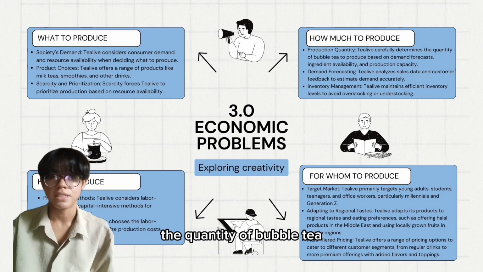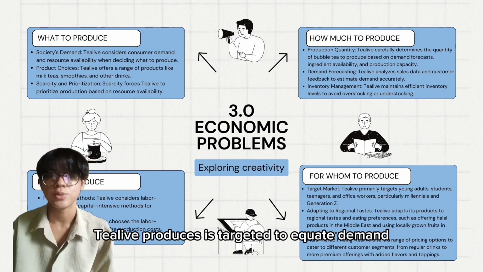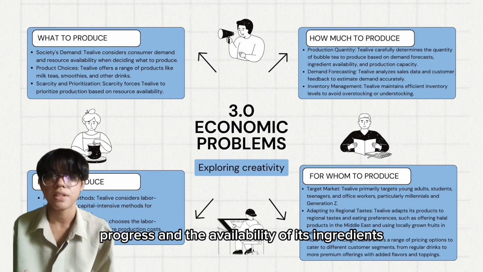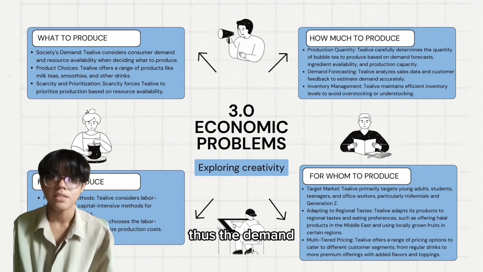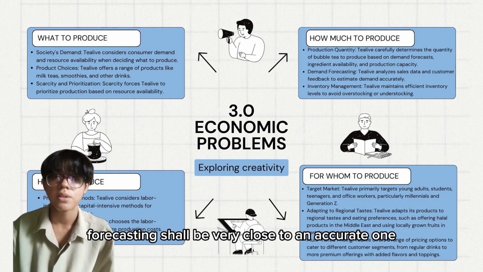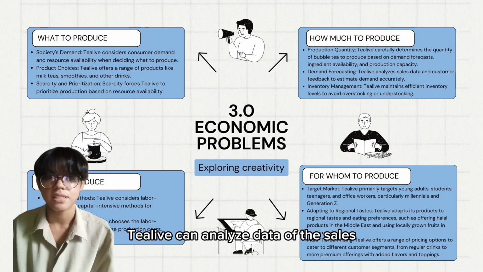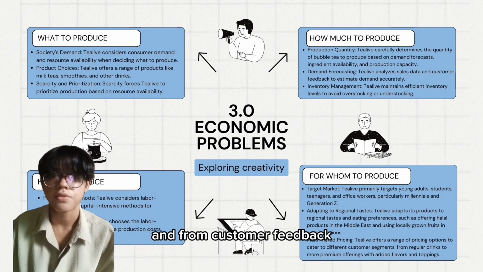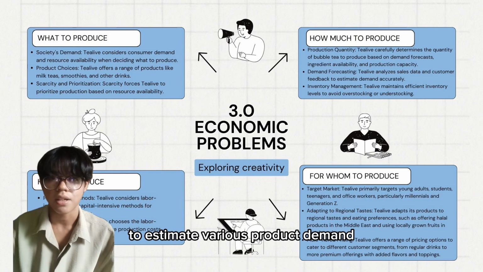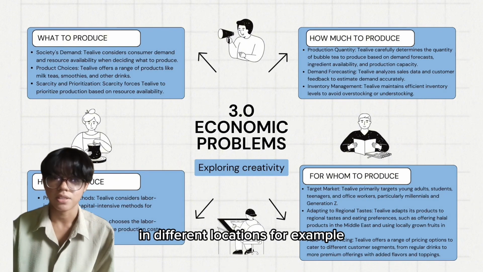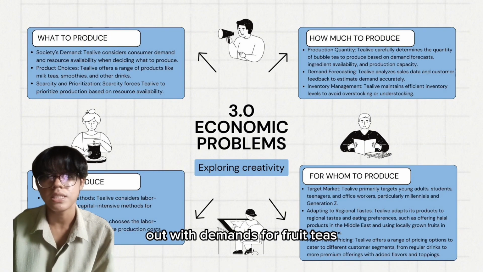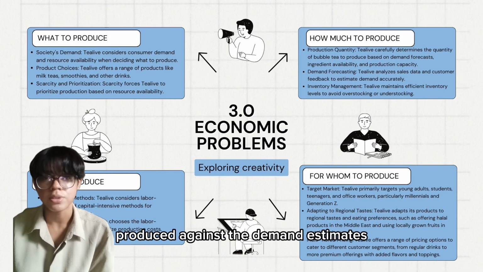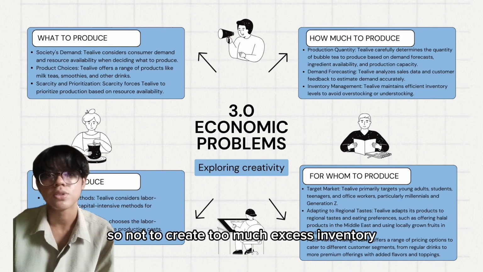The quantity of bubble tea Tealive produces is targeted to equate demand forecast and the availability of its ingredients against the store production capacity. Thus, the demand forecasting shall be very close to an accurate one. Tealive can analyze data of the sales and from customer feedback to estimate various product demand in different locations. For example, if one store has high customer turnout with demands for fruit teas, Tealive might adjust the quantity produced against the demand estimate so as not to create too much excess inventory.